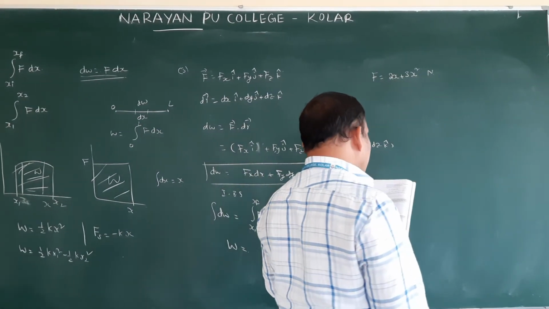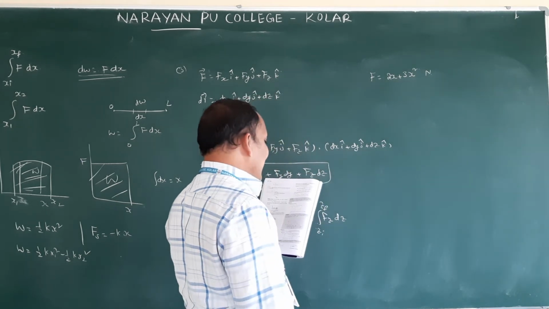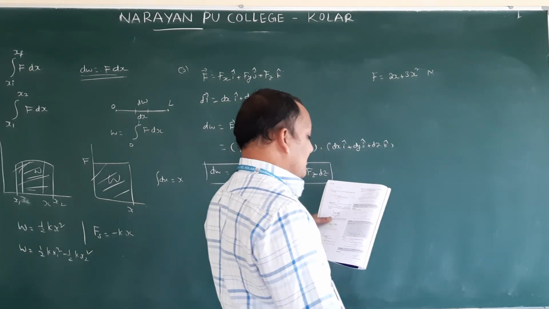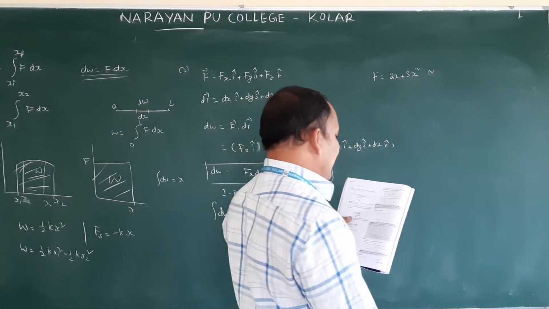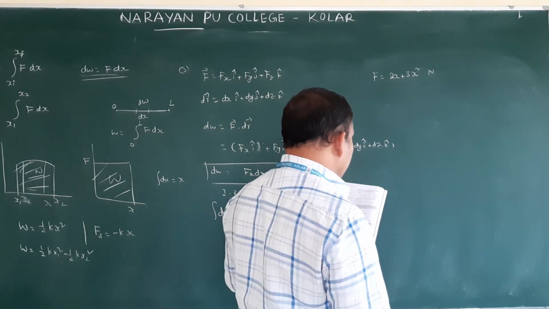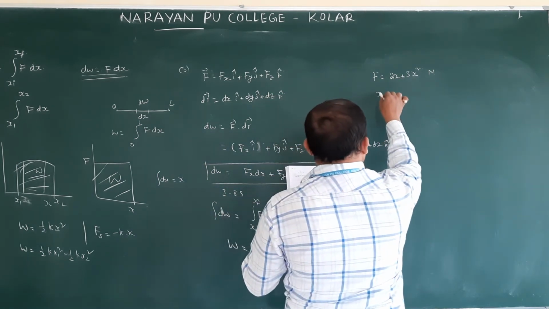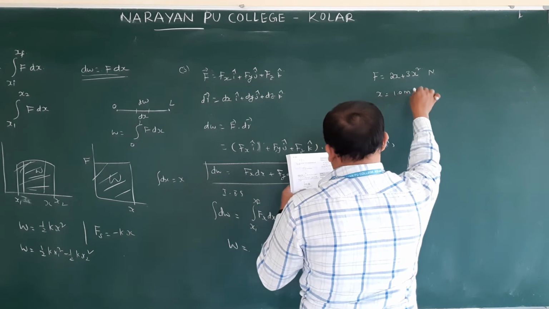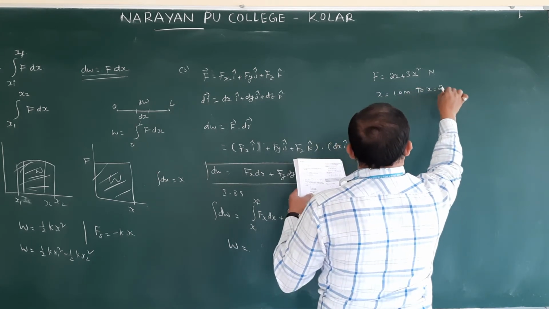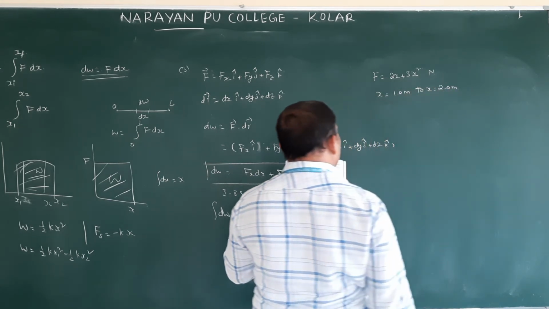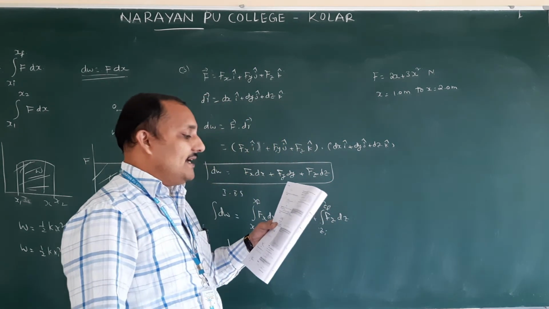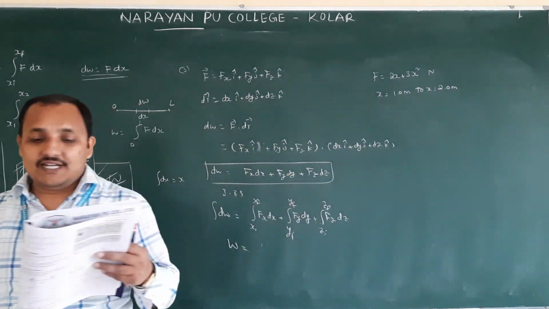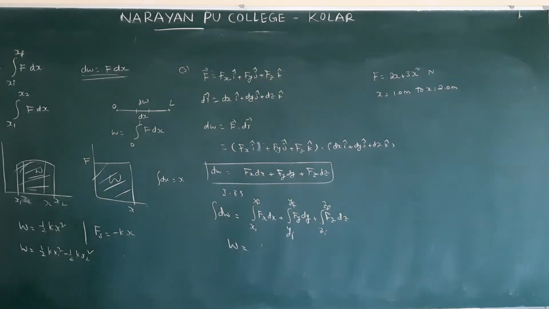A force F equal to 2x plus 3x square newtons acts on a particle in the x direction, only along the x direction it is acting. Find the work done by this force in displacement x equal to 1.0 to x equal to 2.0, 1 meter to 2 meter. It is varying from 1 meter to 2 meter.